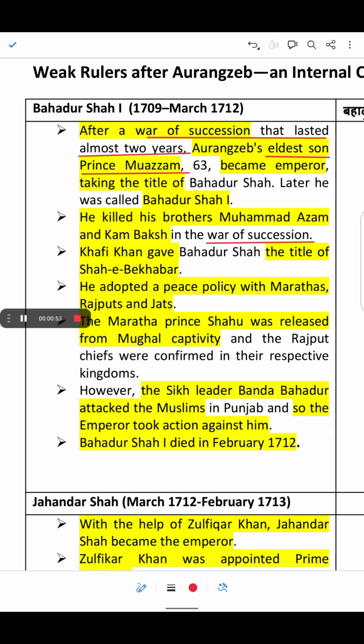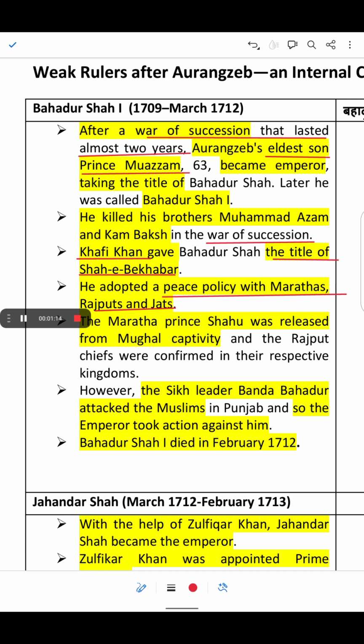About Bahadur Shah, a famous historian named Khafi Khan gave Bahadur Shah the title of Shah-e-Bekhabar. Bahadur Shah adopted a peace policy with the Marathas, Rajputs and Jats.